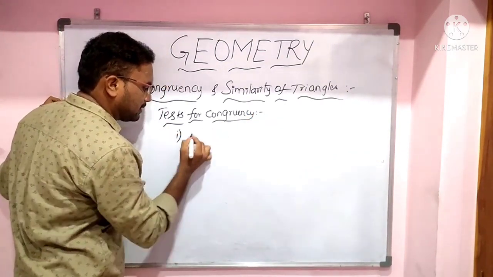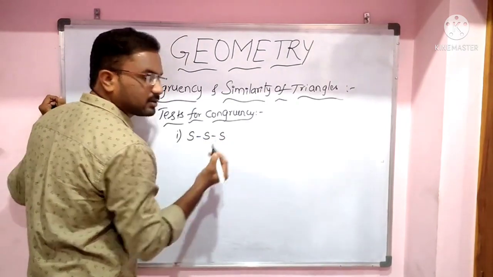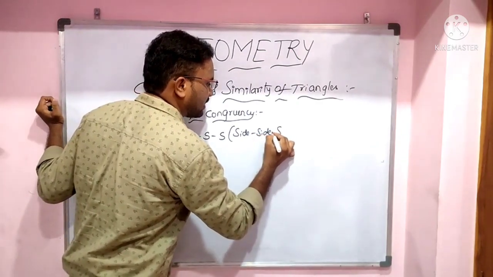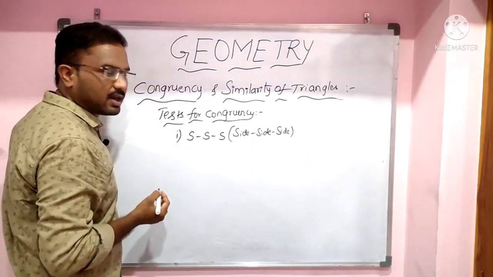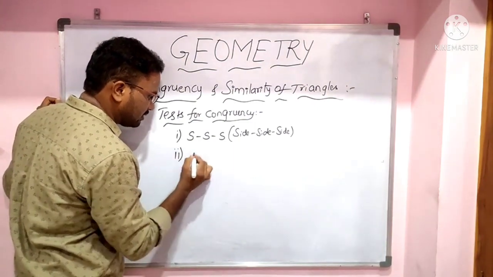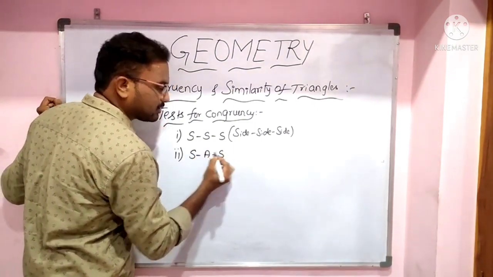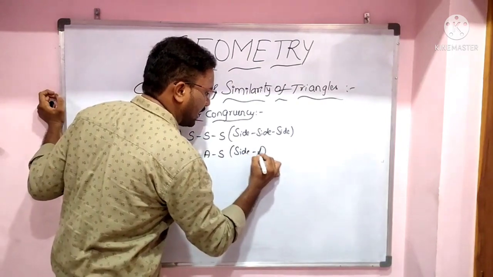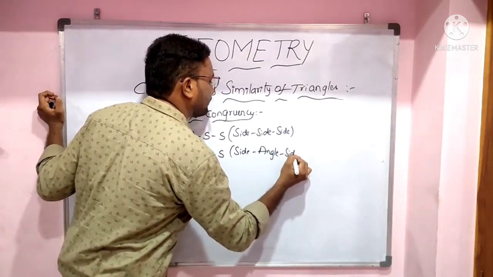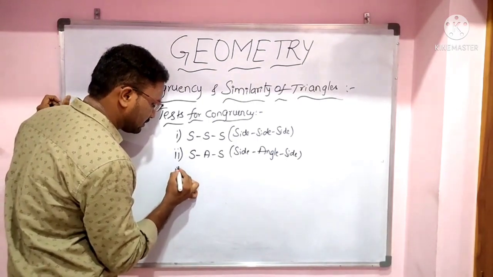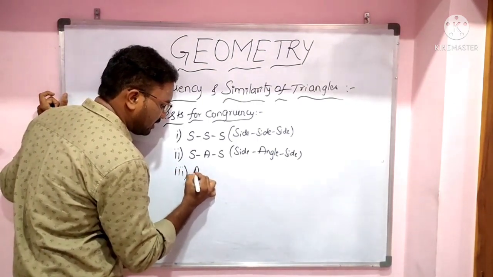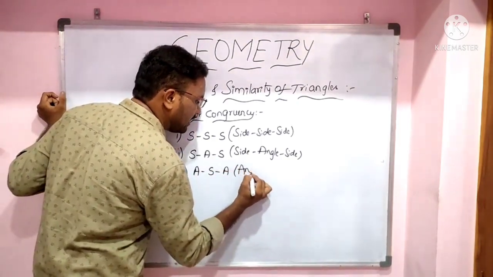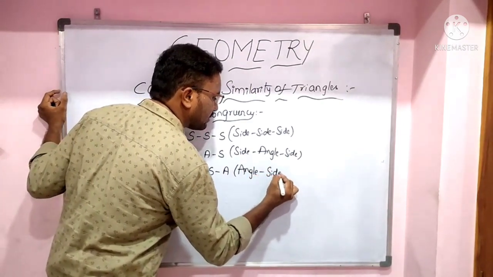First one is S, S, S, that means side, side, side. Second one, S, A, S, that means side, angle, side. And third one is A, S, A, that means angle, side, angle.